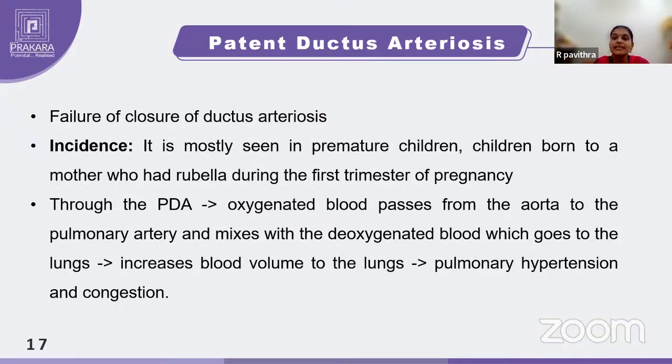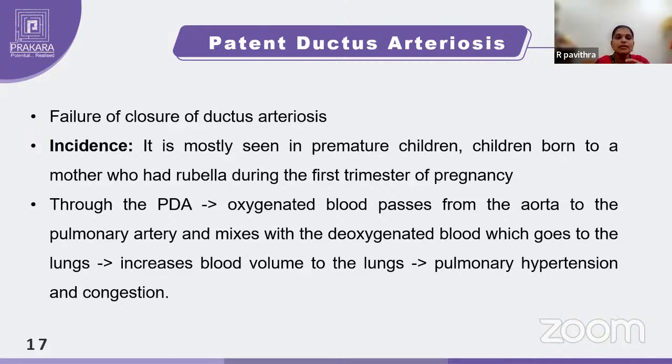So what is this patent ductus arteriosus? Usually we have a structure called the ductus arteriosus. When the child is growing in the mother's womb, there is a connection between the pulmonary trunk and the aorta. This connection during growth is quite normal while the baby is inside the womb. But once the baby comes out after delivery, it has to close on its own. If it does not close, or if the opening is still present, then we consider it patent. Patent is nothing but it is still there. So this is called patent ductus arteriosus.